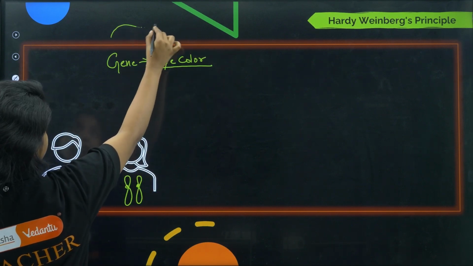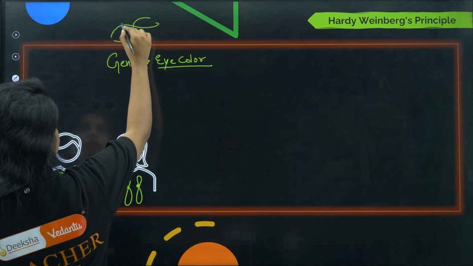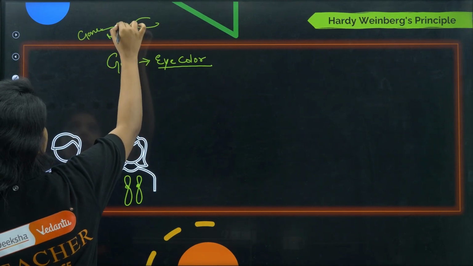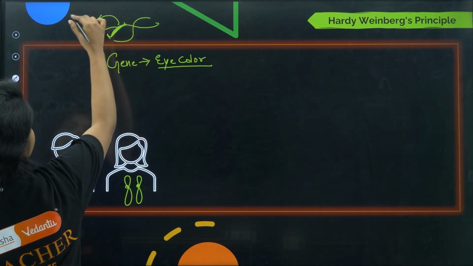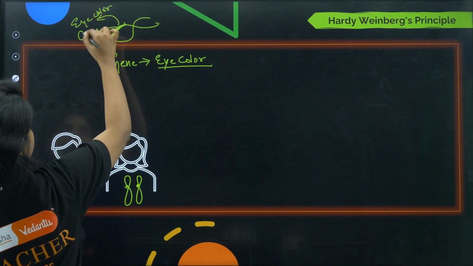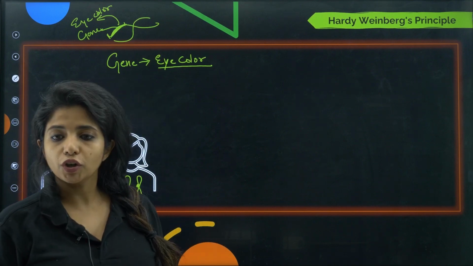That means the segment of DNA basically condenses together and forms the chromosome, right? So there is a portion which is a gene, and this gene is coding for a protein which is going to define the eye color. So genes are responsible for making proteins which define each character. As of now we are talking about eye color.